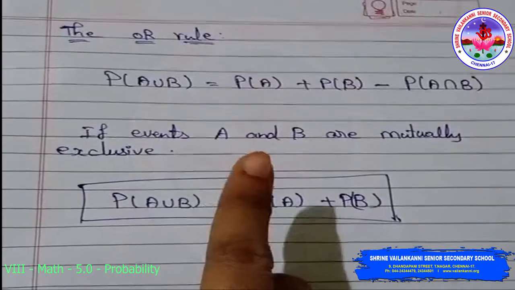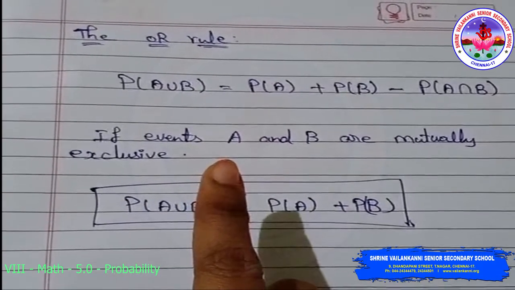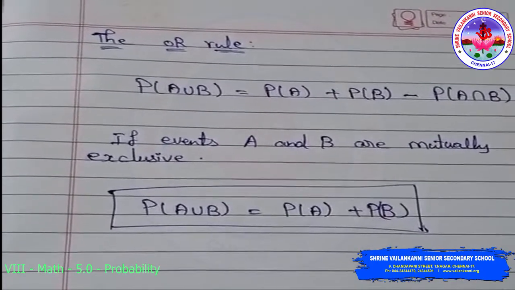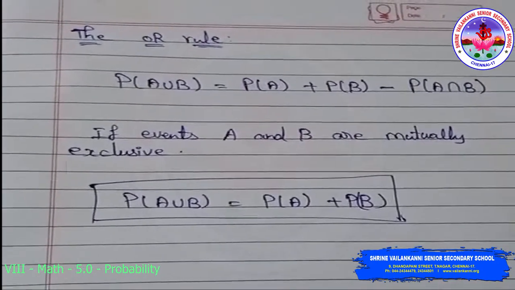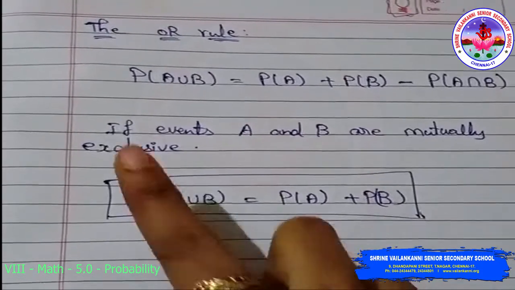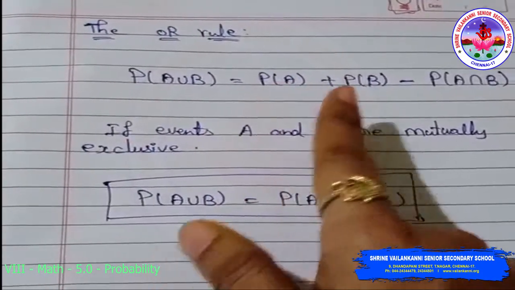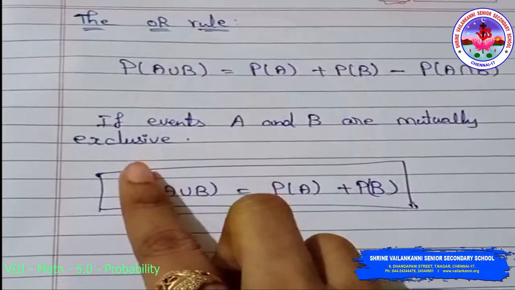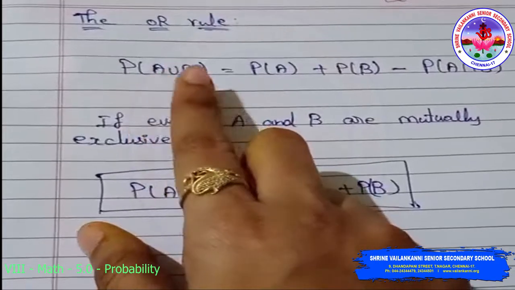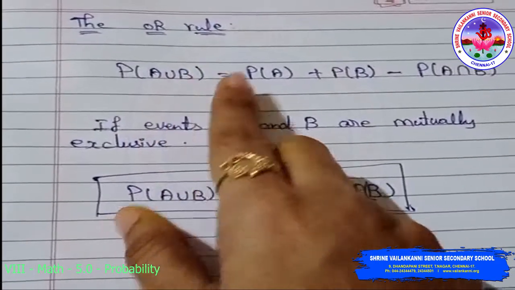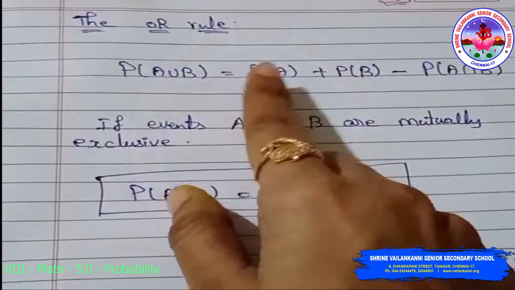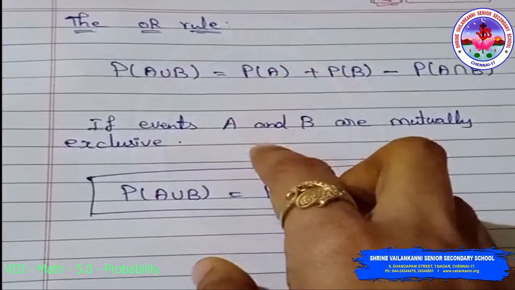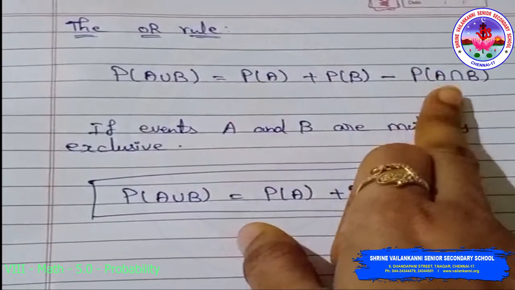Next one is the OR rule. There is a rule which lets us calculate the probability that either event A or B or both happen. P of A union B is equal to P of A plus P of B minus P of A intersection B. In words, P of either A or B or both happening is equal to P of A happening plus P of B happening minus P of both A and B happening.